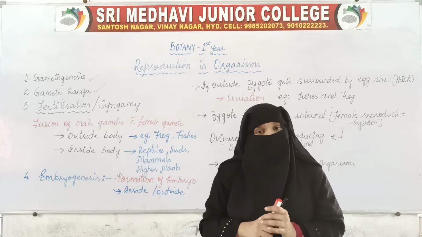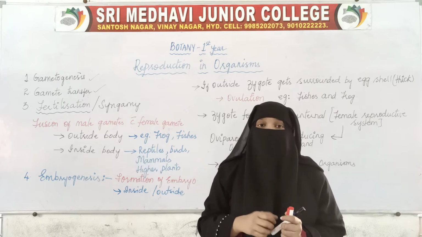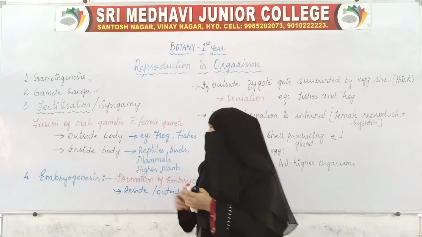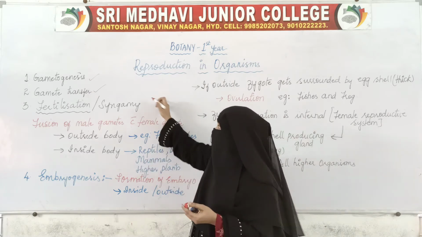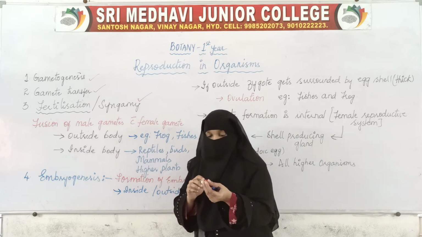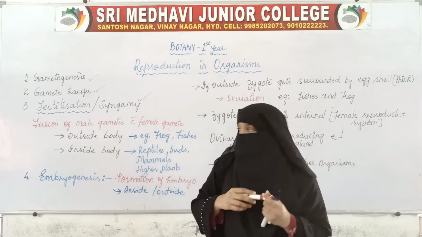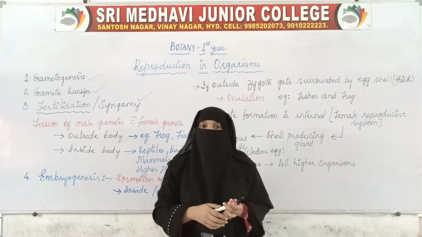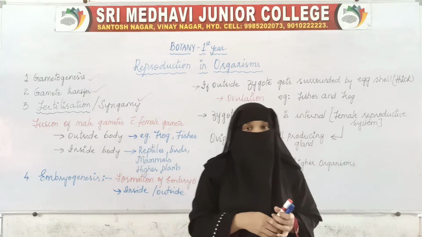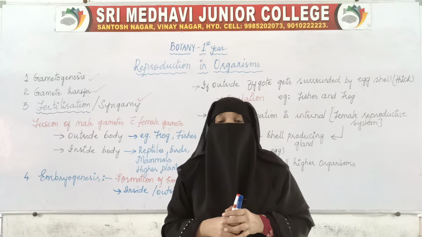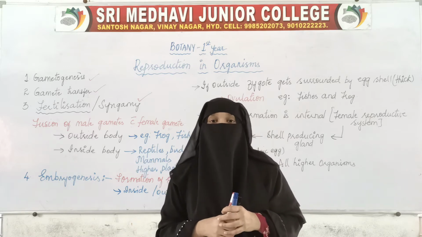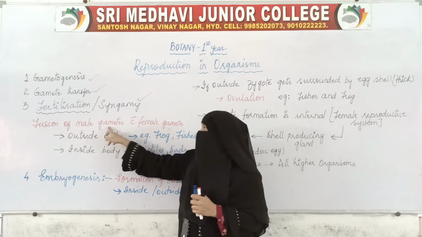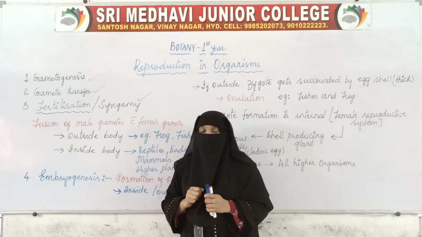Now there is a male gamete and a female gamete. The third step after the transfer of gamete is fertilization. That is where fusion of the male gamete with the female gamete takes place. Fertilization is the third step of sexual reproduction, where the male gamete fuses with the female gamete.